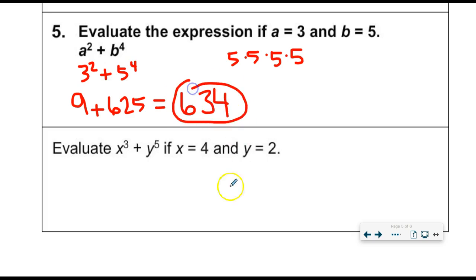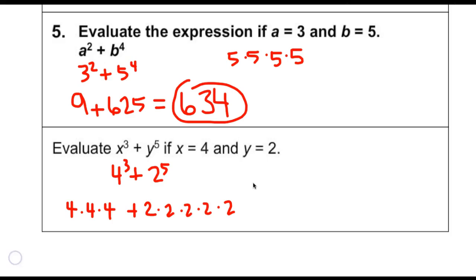Finished. So again, you're going to try the second one, x to the 3rd plus y to the 5th, if x equals 4 and y equals 2. Again, pause and knock this out individually, and come back and check when you're ready. All right, so I've gotten started here. Substituting 4 in for x gives me 4 to the 3rd. Substituting 2 in for y gives me 2 to the 5th. 4 to the 3rd means 4 times 4 times 4. 2 to the 5th means 2 times 2 times 2 times 2 times 2.